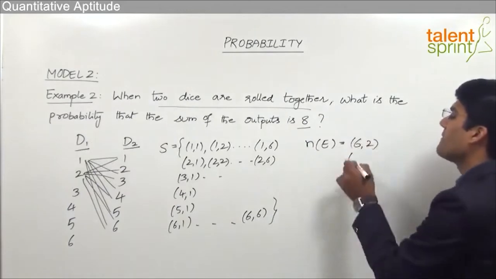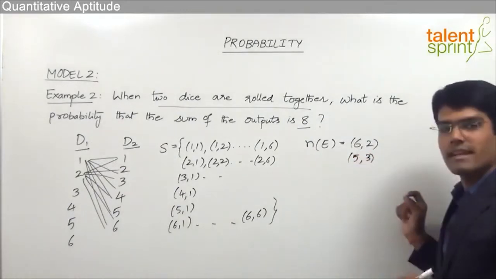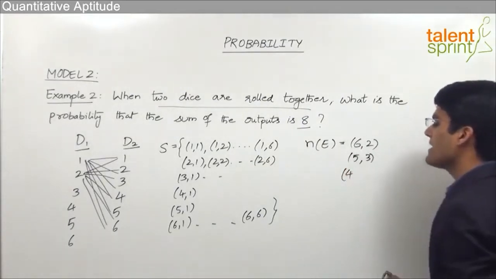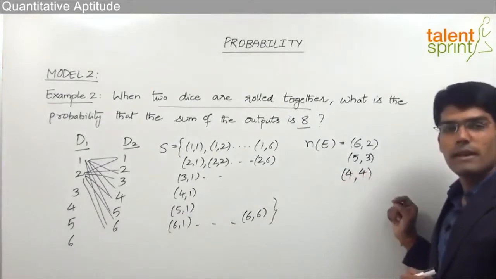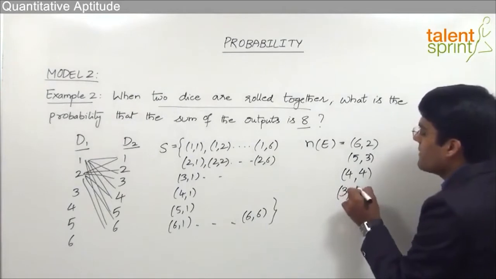Likewise, we can have 5 as the output on the first dice. Then we should have 3 as the output for the second dice so that the sum again is equal to 8. Similarly, if the output of first die is 4, then the second die should also show a 4 so that sum is equal to 8. Now if we take the output of first die as 3, then second will be 5.